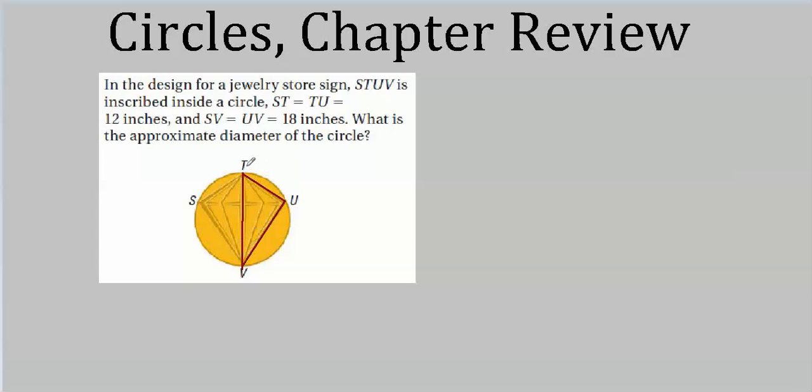So now we're practically done, because we've got TU equals 12, and UV equals 18, so the square of the hypotenuse would be 12 squared plus 18 squared. That's 144 plus 324.